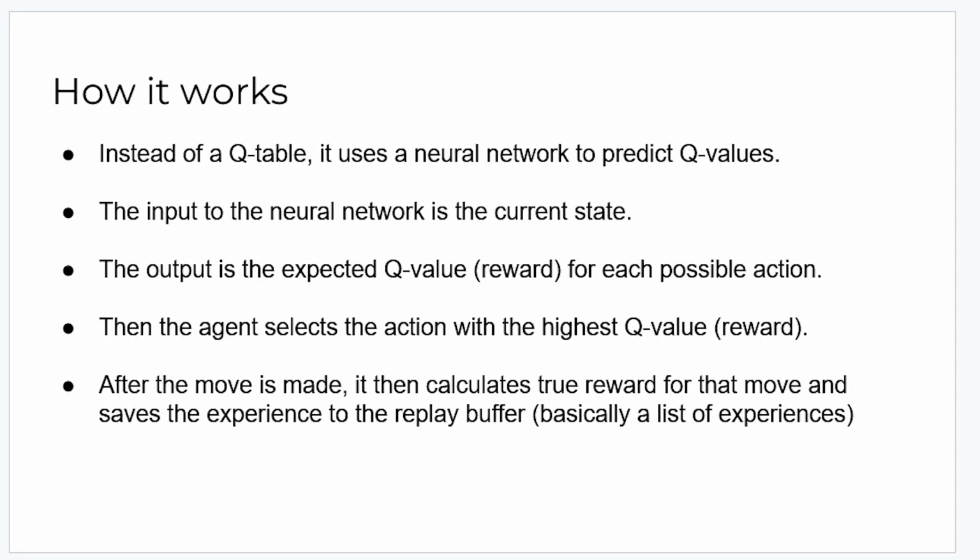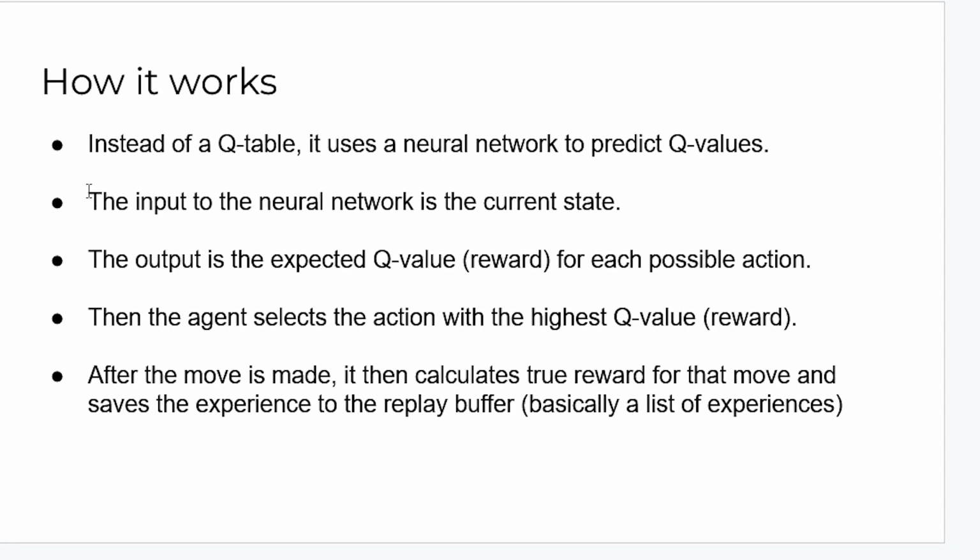So how does a DQN work? Instead of a Q table, it uses a neural network to again predict Q values for actions. So the process is that the input to the neural network is the current state, so the vision of the environment or the agent, and the output is the expected Q value or reward for each possible action. So for example, for move left, the Q value might be -1. For up, the Q value might be 1. For right, it might be +2.